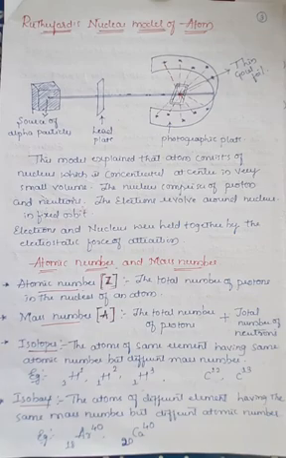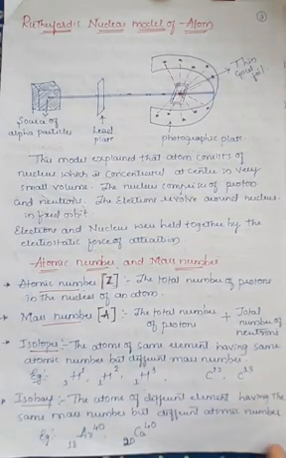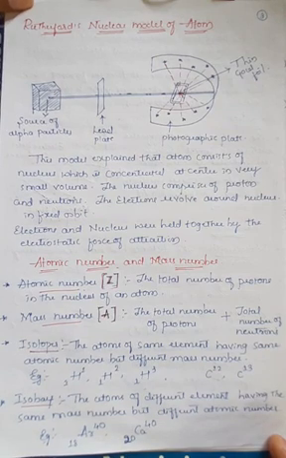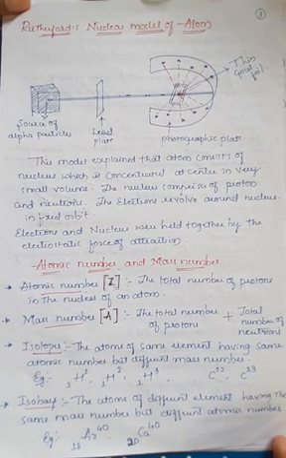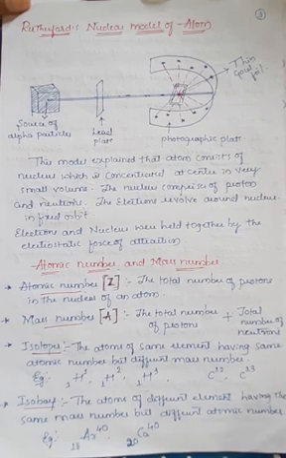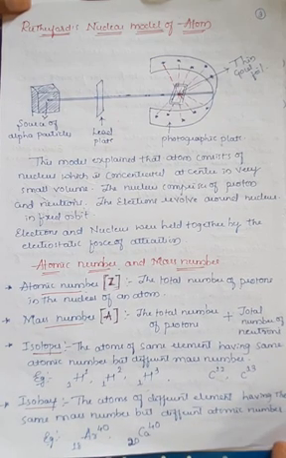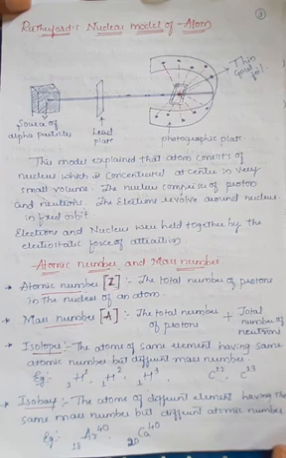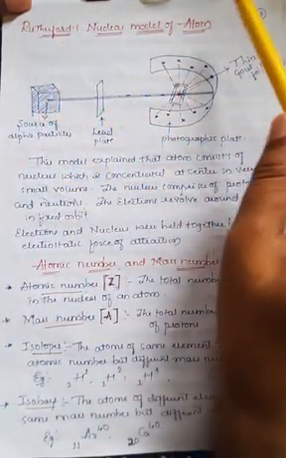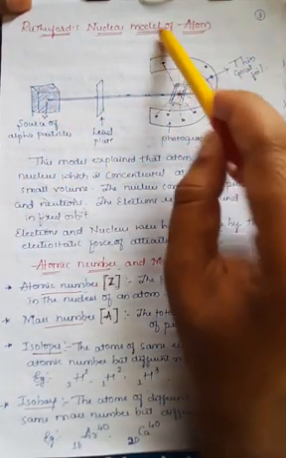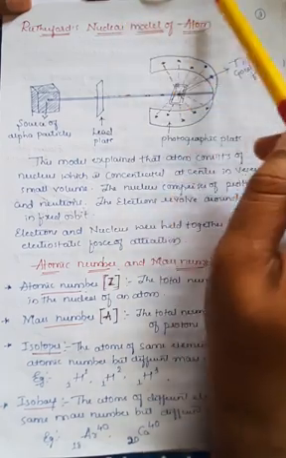Okay, further if you go for the next important experiment, that is Rutherford's nuclear model of atom, right? The next scientist, who is known as Rutherford, has explained another model for the atom. Thomson gave his own model, known as watermelon model, raisin pudding model, or plum pudding model. Another scientist called Rutherford gave an experiment for the nuclear model of the atom, right? So he has given the nuclear model for the atom.